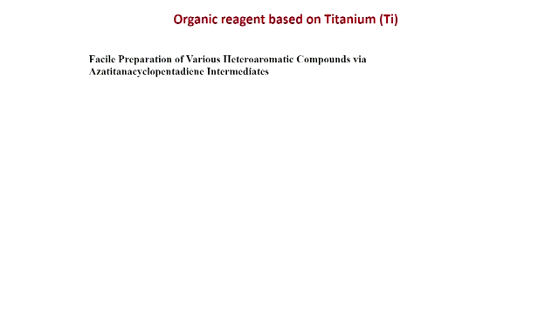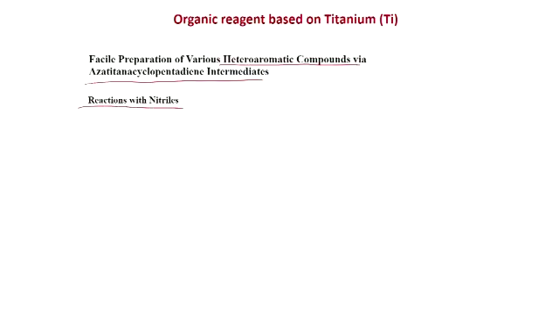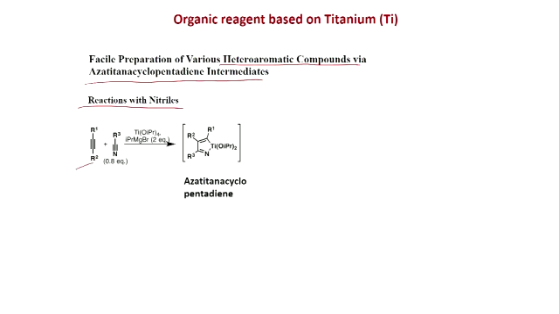So with this we can also develop facile preparation of various heteroaromatic compounds from a titanocyclopentadiene intermediate. So this titanocyclopentadiene intermediate, if you generate it, will also be useful, and that is possible with reaction with nitriles. So this alkyne is there, and then instead of another alkyne, here we have put the nitrile, and this is the intermediate. Earlier it was carbon here, so here it is as a titanocyclopentadiene. So as a version of this one, this also has been useful.